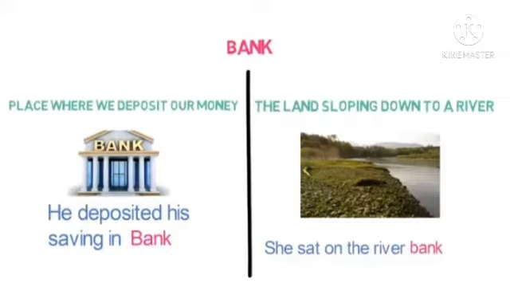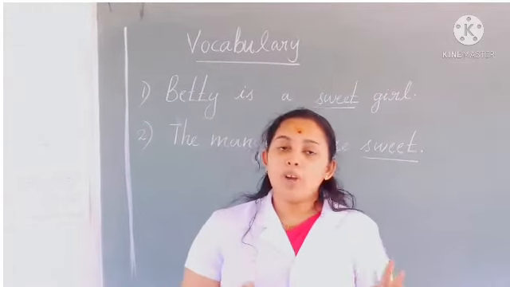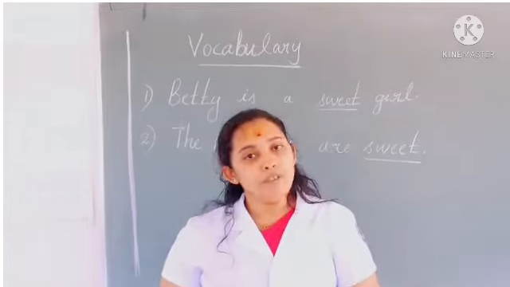Here bank means land sloping down to a river. These types of words have the same pronunciation and spelling, but different meanings. Such words we can call homonyms.